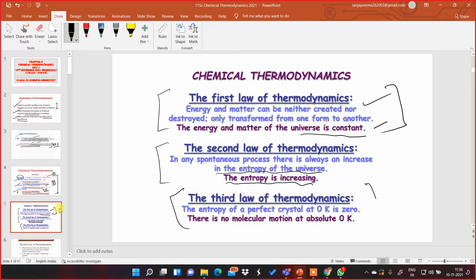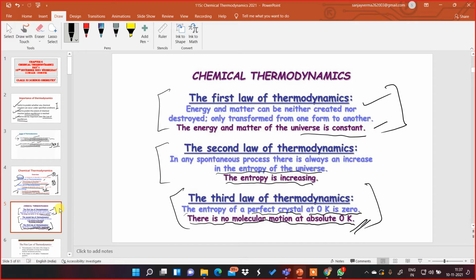Then the third law of thermodynamics: the entropy of a perfect crystal, a perfect substance at 0 Kelvin, is 0. There is no molecular motion at absolute 0, or 0 Kelvin. Okay, so these are the three laws which you must keep in mind before proceeding into the study of this chapter.